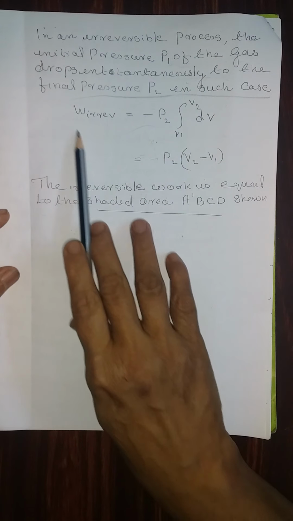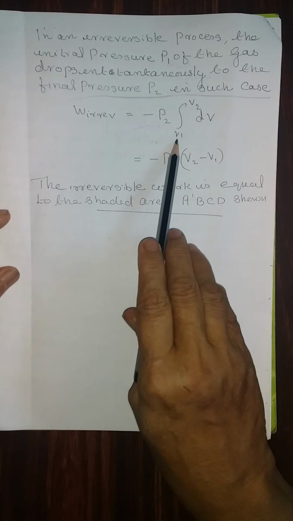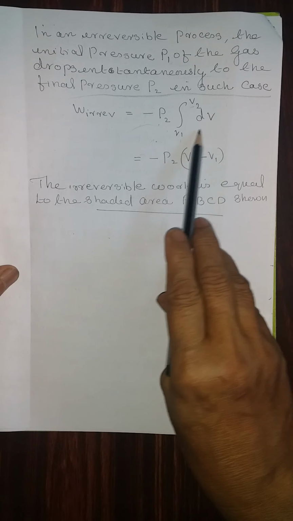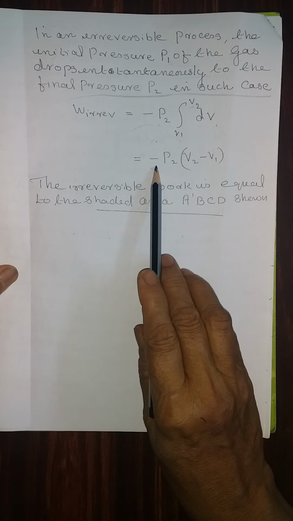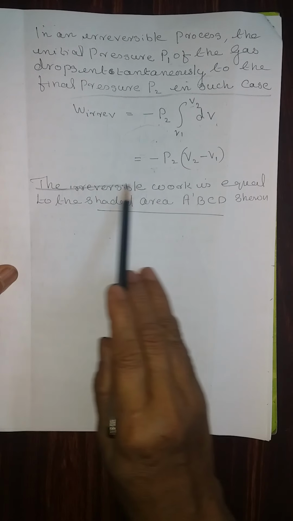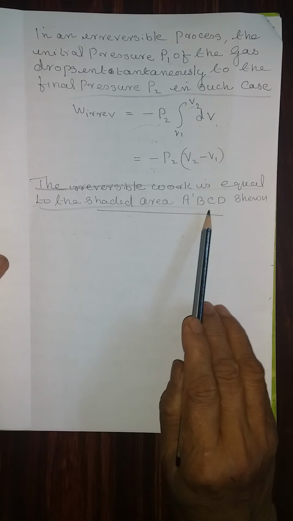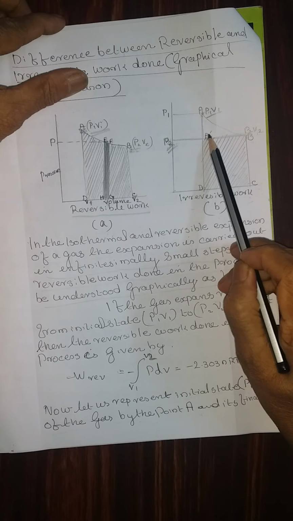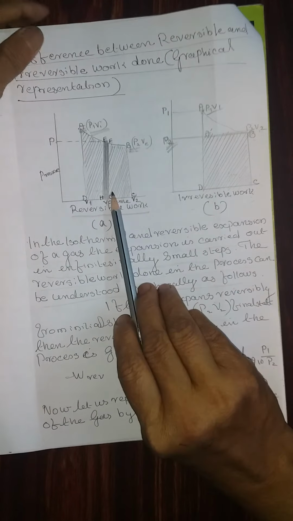In such a case, W irreversible is equal to minus P2 times the integral from V1 to V2 of dV, which will be equal to minus P2 times (V2 minus V1), and that value is represented by the shaded area A dash B C D. This is the area A dash B C D. Compare this: this is small and this is the bigger one.